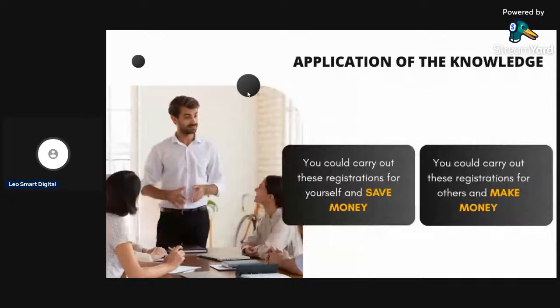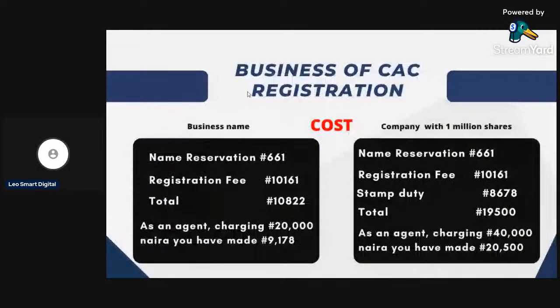If you want to monetize your knowledge, if you want to make extra income, a most positive passive source of income, this is one of them. So you can make money through carrying out registrations for people. Now the business side of it. You can use it as a business, as I said, the business of CAC registration.